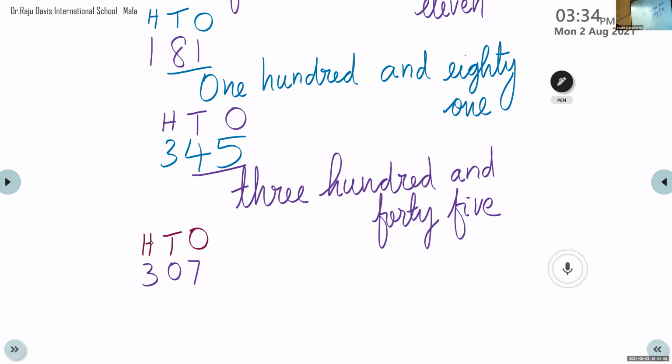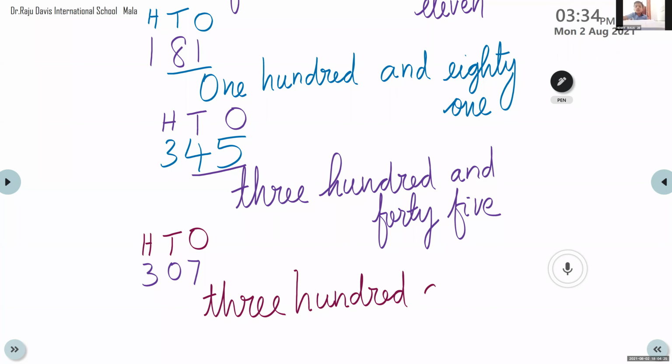So how will we write the number name, Henry? Starting with the hundreds place, 300, and here see 07. What is the value? 07 means 7 itself. So you can write 307. Very good. Now let me ask another one.